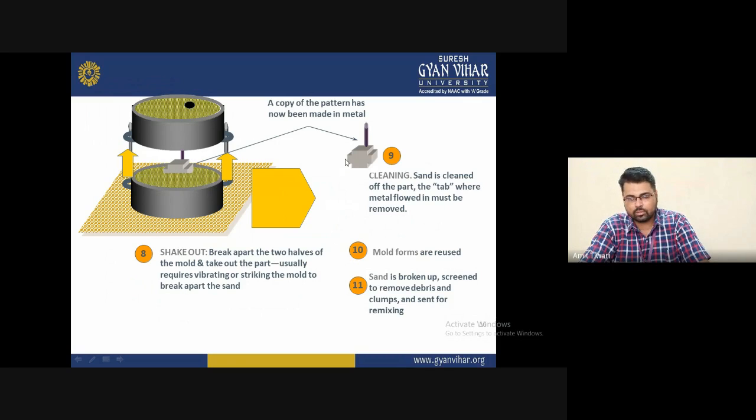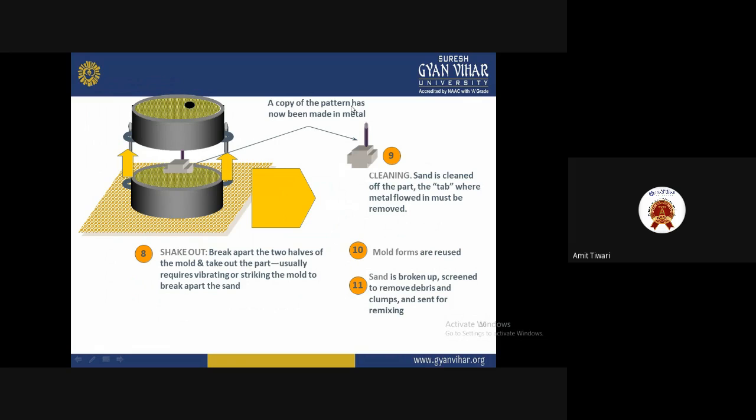You can see in this diagram, it is transferred to cleaning and sanding of the part, where the unwanted material must be removed from the surface of the product. After the 10th step, the mold forms a refuge, and the 11th is the sand is broken up and shrunk to remove the debris and clumps, and the sand is kept for remixing. After that, you will find such a product. This is known as the casting.